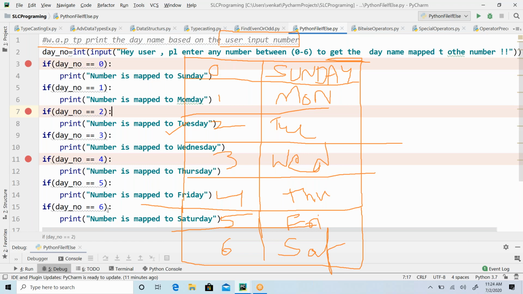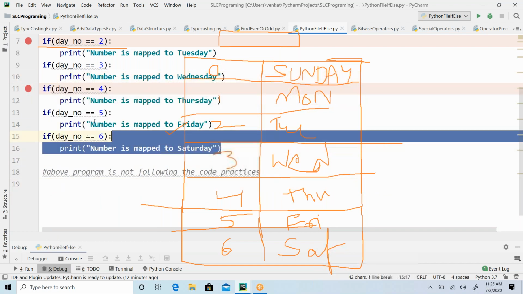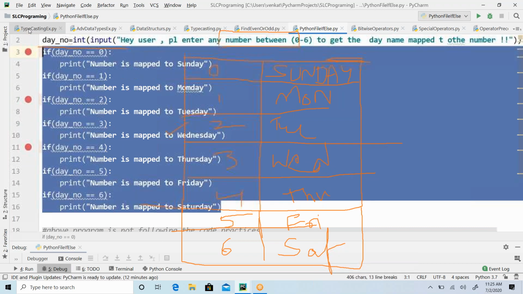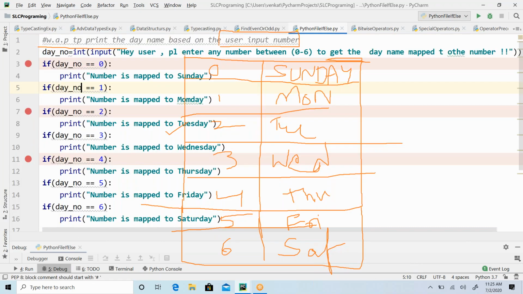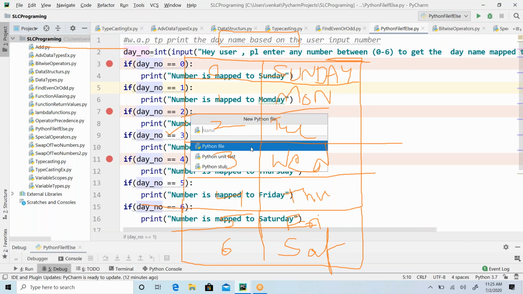In such a case, don't write the program like this. The above program is not following the code practices. It will work, but it is not following the code practices. So we can rewrite this program. How can I rewrite it, guys? See that. I'm going to move this to a new file.